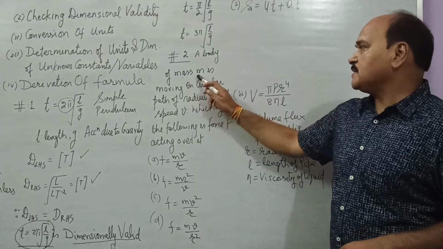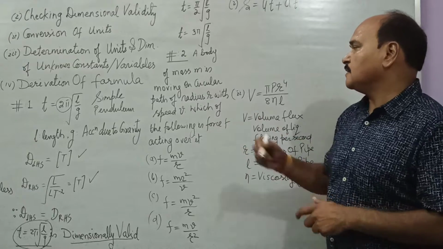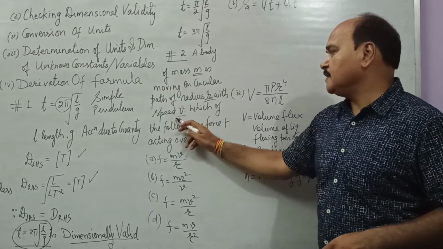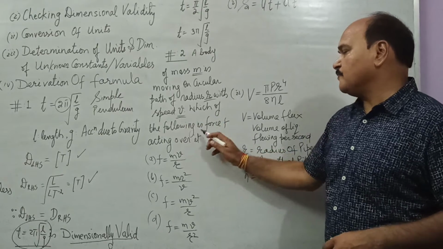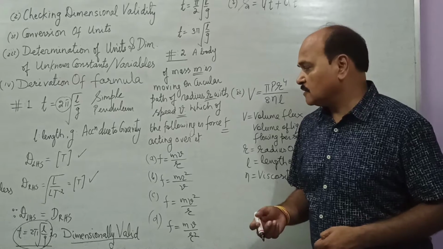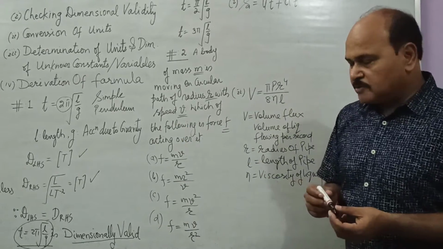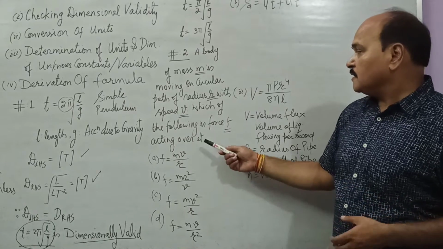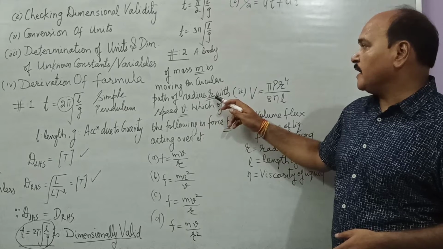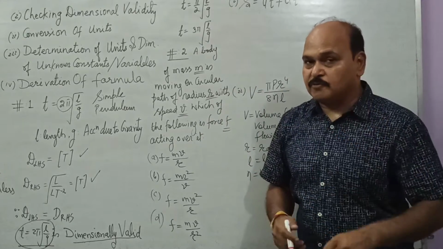A body of mass m is moving on circular path of radius r with speed v. Which of the following is force F acting over the body? There are 4 options. Now see, force is being obtained here by combining mass, velocity and radius, and a different combination of mass, velocity and radius will produce force.